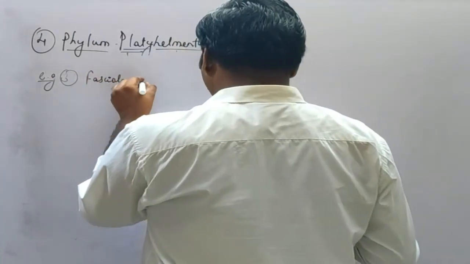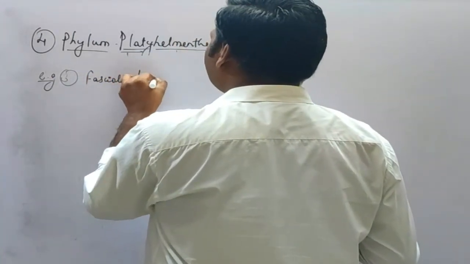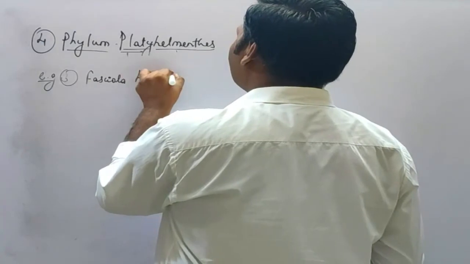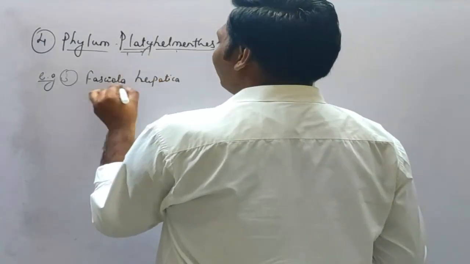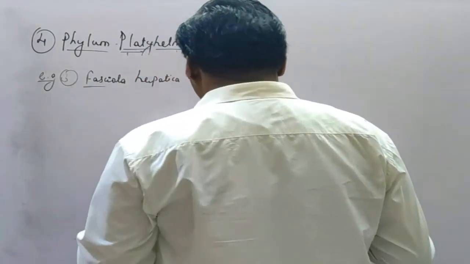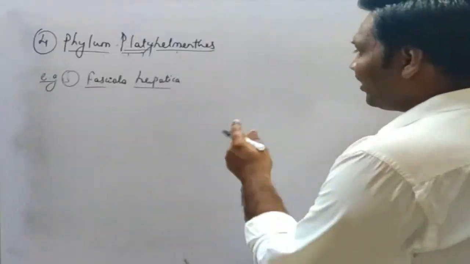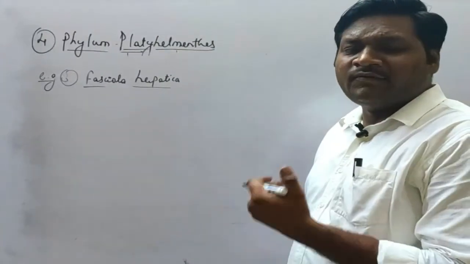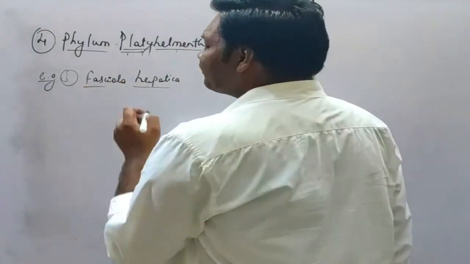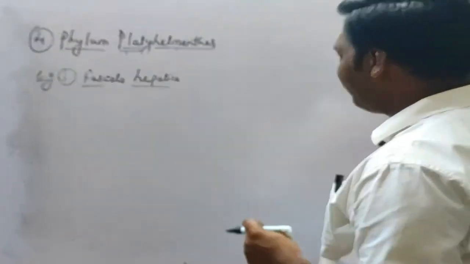So Fasciola is the kind of worm and hepatica means it's about the liver. Fasciola means fluke and hepatica means liver.